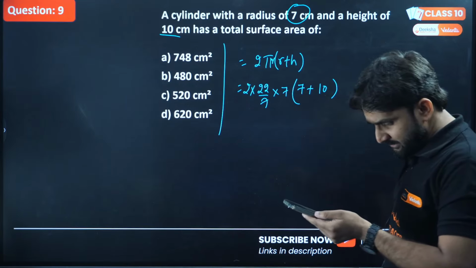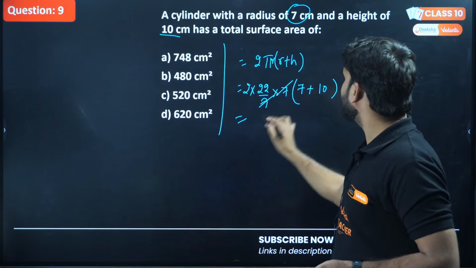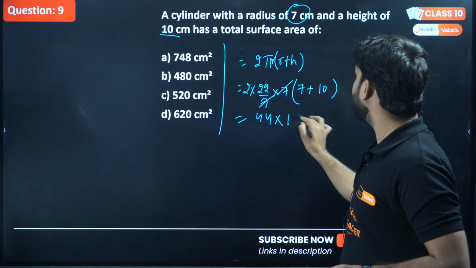So I am just putting the value. Let's wait a while. 7 cancels, so 44 into 17. What will be the answer?